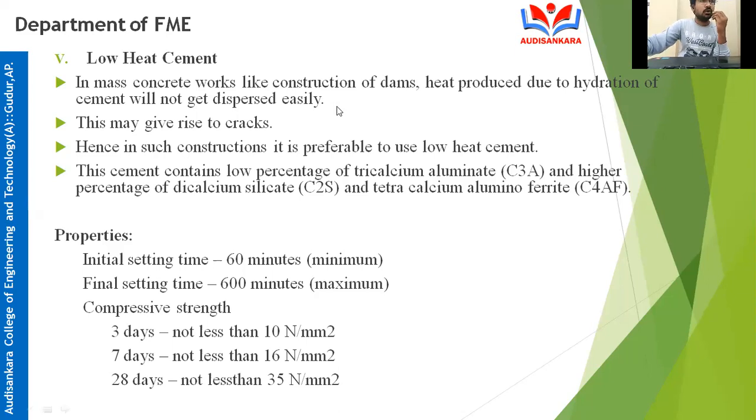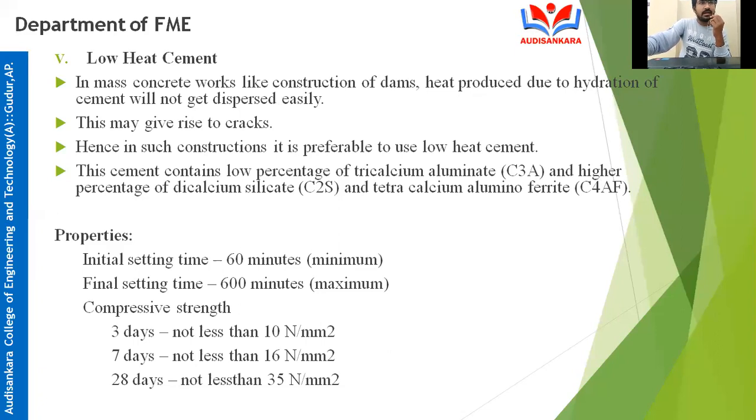To achieve this low heat cement, what we'll have to do, we'll see. In mass concrete works like construction of dams, heat produced due to hydration of cement will not get dispersed easily. So this may give rise to cracks. Hence in such constructions, it is preferable to use low heat cement. To achieve it, we will see in the next point.